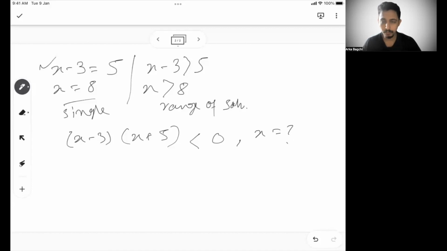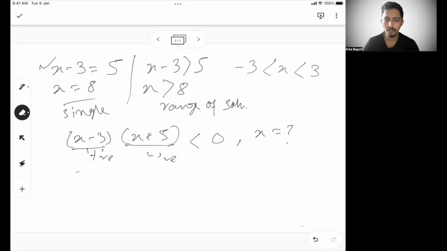Starting from the very basics, what we know is that one of them has to be positive and the other has to be negative in order to make it less than 0. Both of them cannot be positive, then it is more than 0. Both of them negative, then also it is more than 0. So one has to be positive, the other has to be negative.